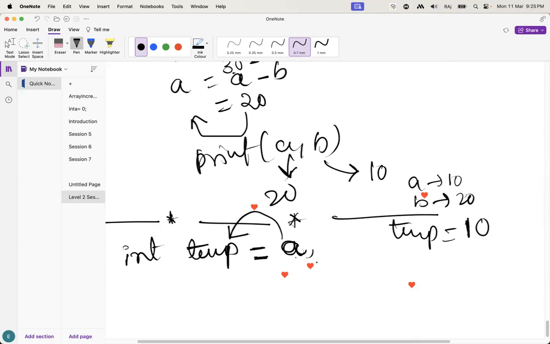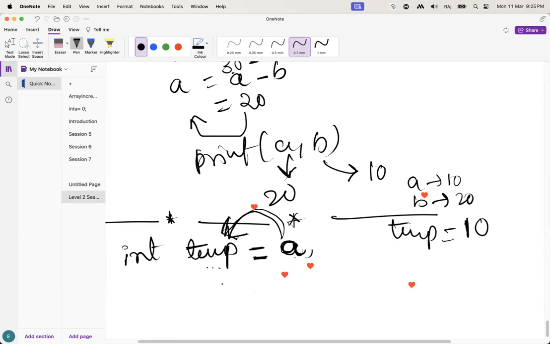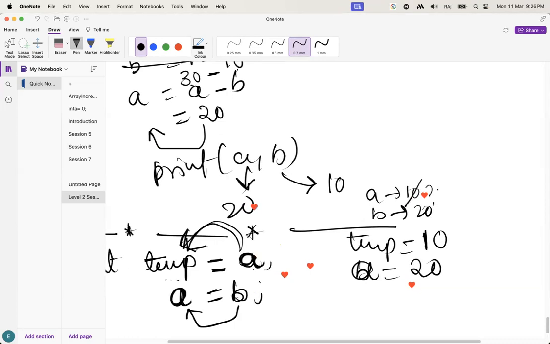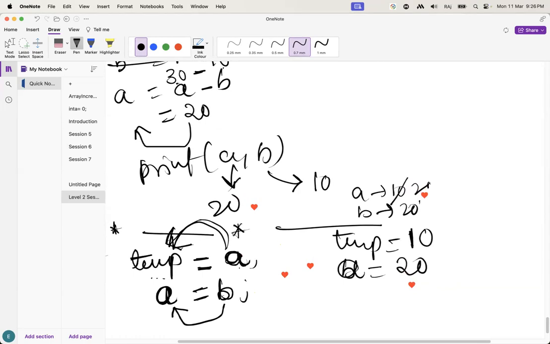Now, you have to understand one thing. While you are doing the swapping operation using the third variable, remember that here you have already stored the A value. So next you have to take the other variable to A. What is the other variable here? B. So B value is going to be stored in A. Here A equal to B. What is the B here? 20. So A is going to be 20. Understand how I have done this?